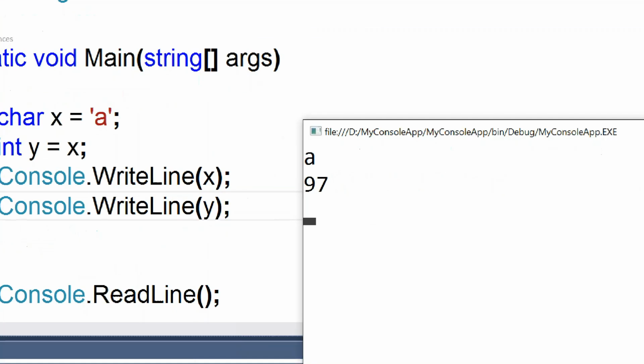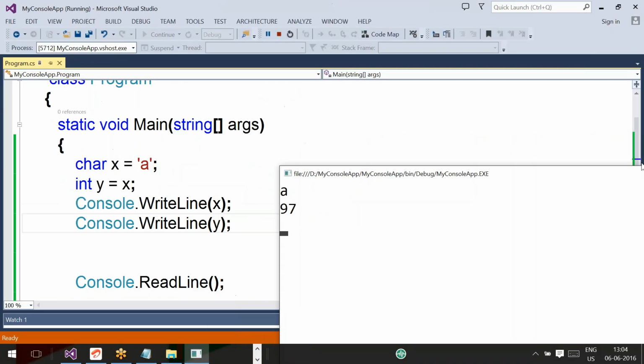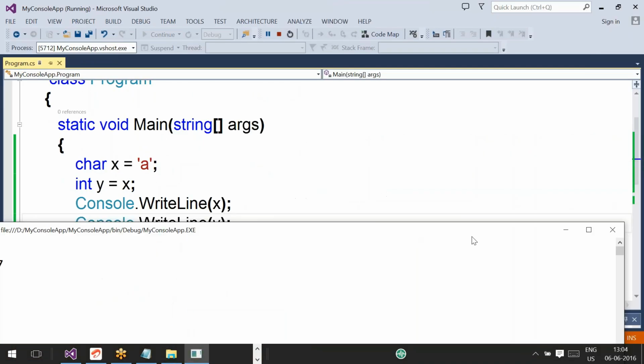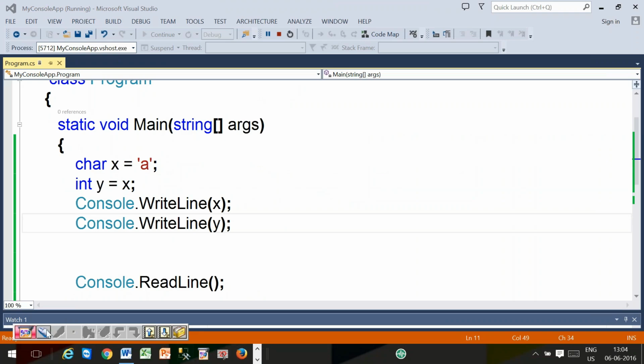Whenever you assign a char variable into an integer variable, an int variable cannot hold alphabets. That is the reason it converts into the corresponding character's ASCII value. Small a's ASCII value is 97. What is happening here?